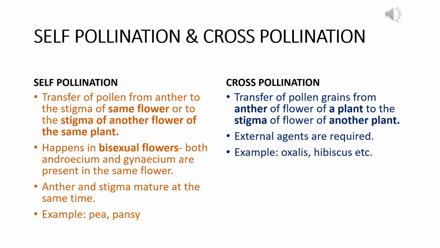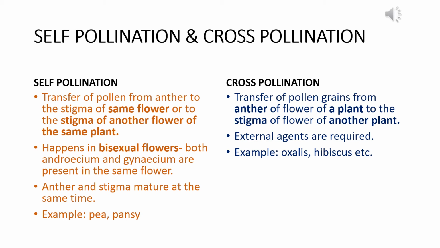Self-pollination involves the transfer of the pollen from anther to the stigma of either the same flower or to the stigma of another flower of the same plant. And it happens in bisexual flowers very easily because both the male part, which is the androecium, and the gynoecium are present in the same flower. And also it can happen in the situation called homogamy, where anther and stigma are maturing at the same time.